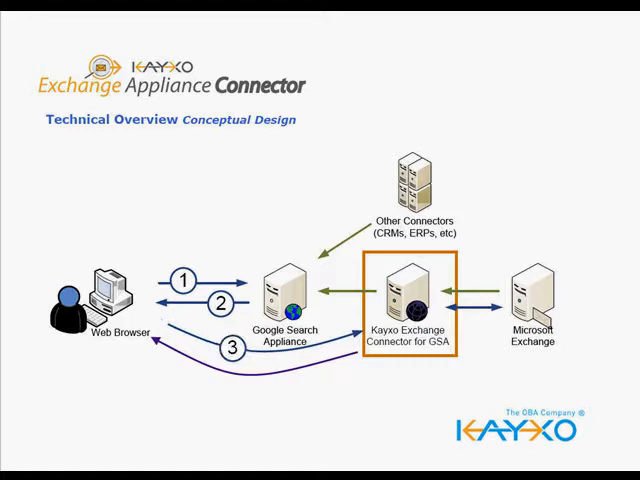Third, when the user clicks on the URL that belongs to an item stored in Microsoft Exchange, the Kayxo Exchange Appliance will retrieve that particular item directly from the Exchange server and present it as a .message file. Fourth, using Microsoft Outlook as the default .message browser, the user will see the item exactly as it is stored in Microsoft Exchange, even containing category colors or the original document attachments.